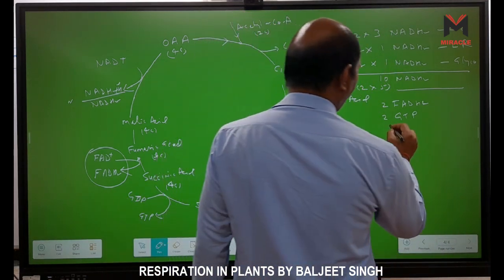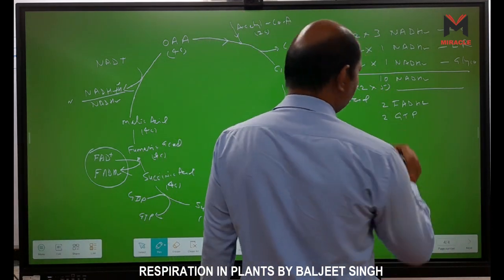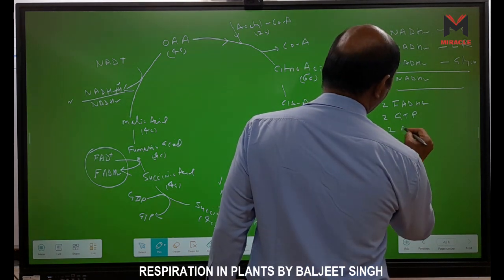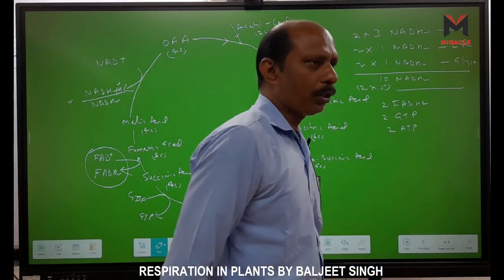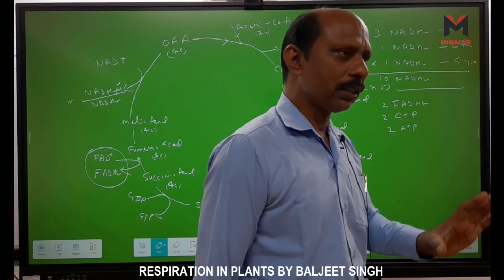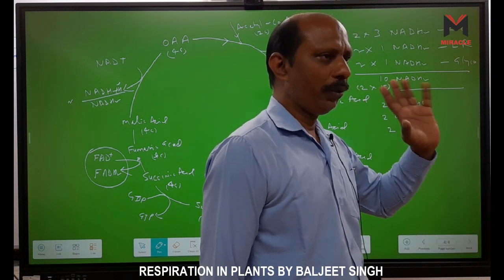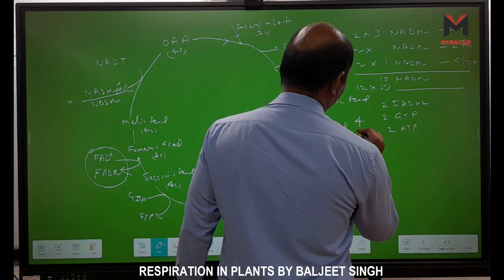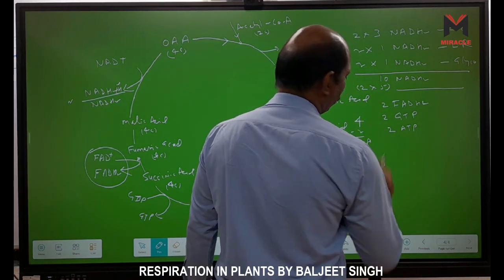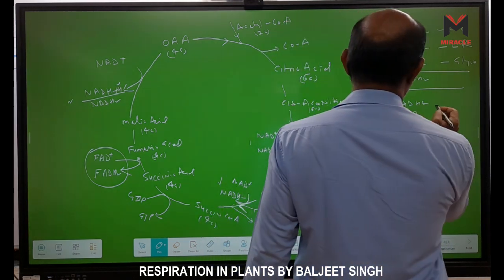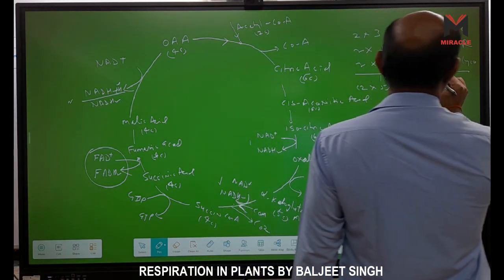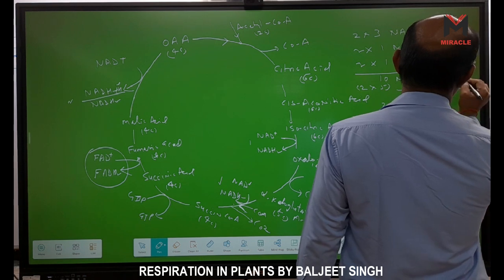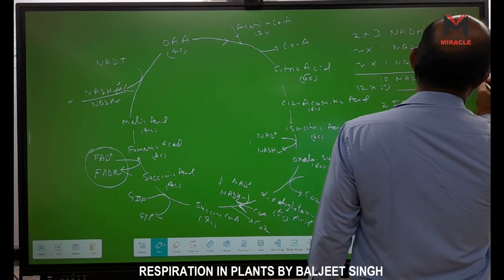And how many ATP are formed? We gain in glycolysis 2 ATP, because 4 ATP are synthesized but 2 are used. We deduct, 4 minus 2, we have only 2 ATP, right? Now we have 10 NADH2. That means how many ATP? Multiply by 3, 30 ATP.